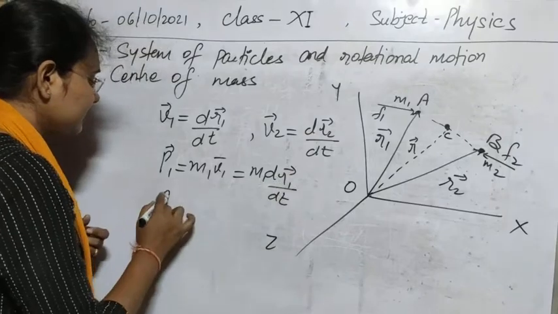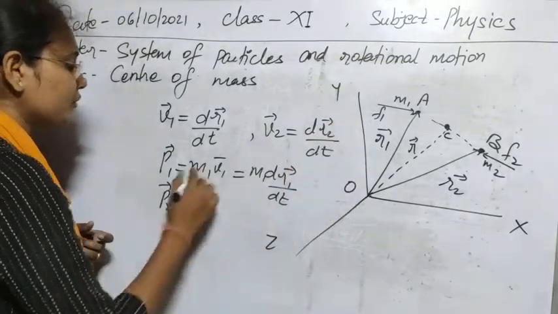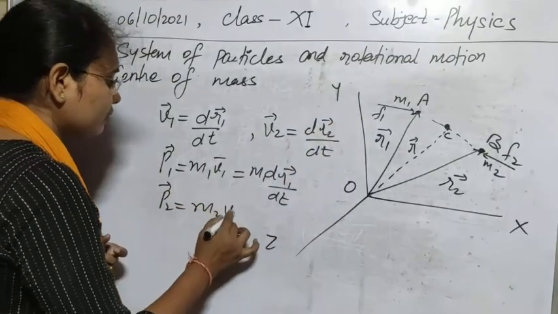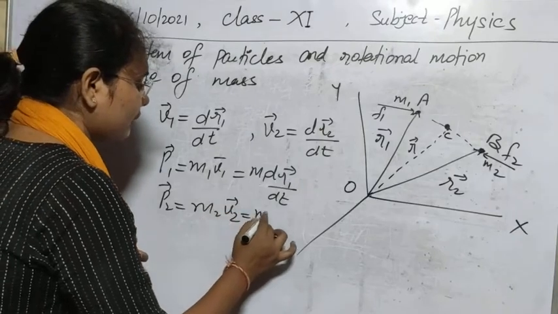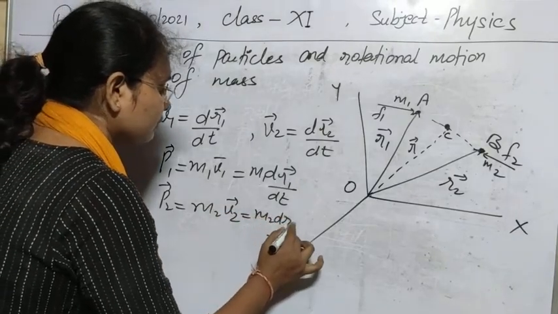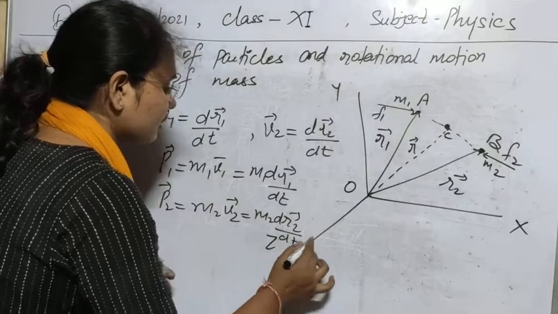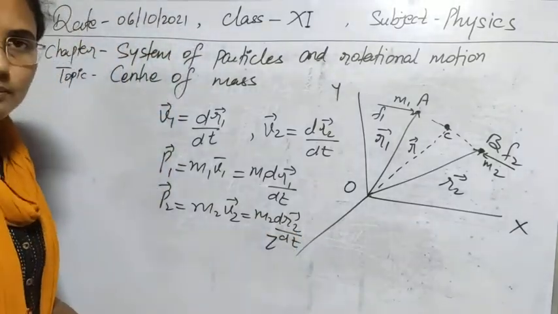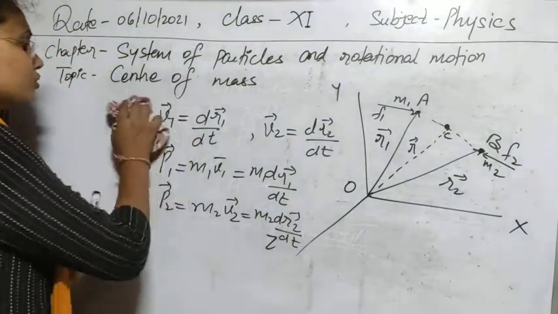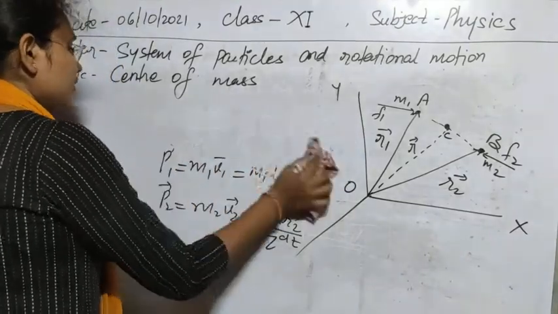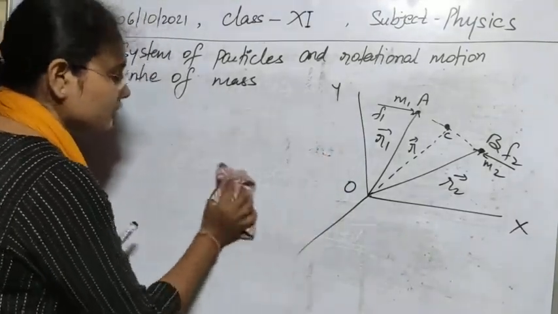Similarly, P2, the momentum of M2, is M2 V2, which is M2 dR2 upon dt. Now let's utilize our concept of Newton's second law of motion.